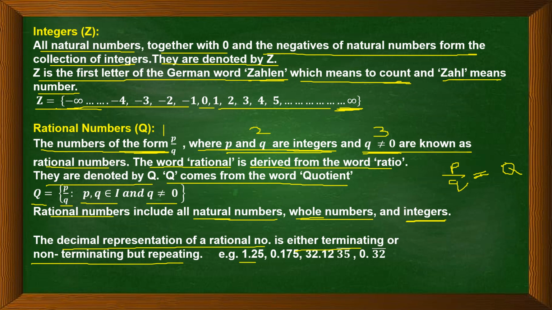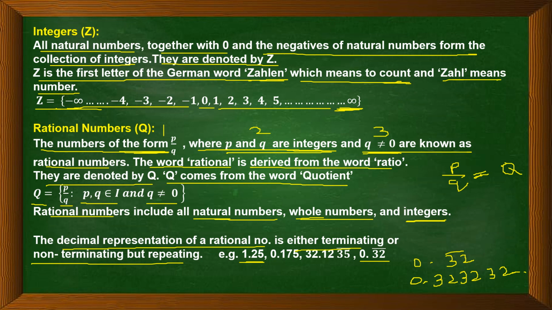For example, 1.25. So it is terminating. Similarly, if you have 0.32 with a bar, that means 32 is repeating after the decimal. It goes on repeating. So that means it is non-terminating but repeating.